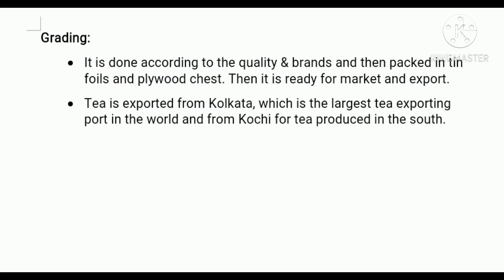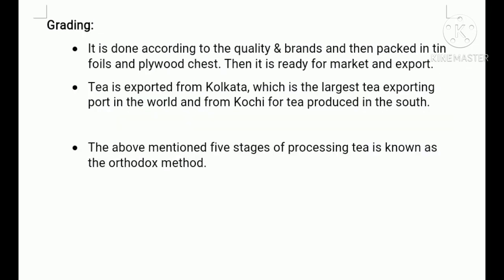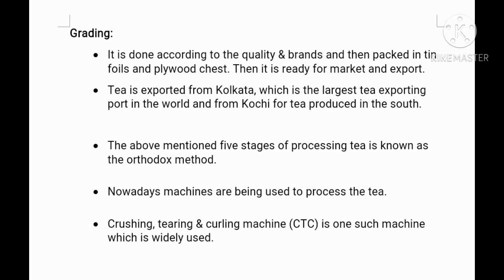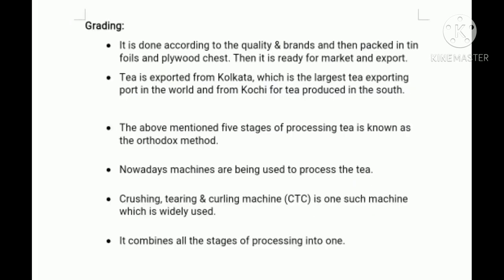Well, tea is exported from Kolkata, which is the largest tea exporting port in the world, and from Kochi for tea produced in the south. The above mentioned stages of processing tea is known as the orthodox method. Nowadays, machines are being used to process the tea. Crushing, tearing, and curling machine, CTC, is one such machine which is widely used. It combines all the stages of processing into one.